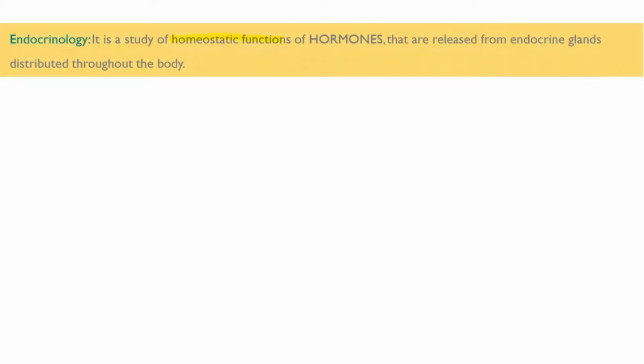So what do we mean by endocrinology? It is simply the homeostatic function of hormone. So endocrinology defines the function, that is the homeostatic function of hormone. What are hormones? They are chemical substances secreted by the endocrine gland and distributed throughout the body via blood.